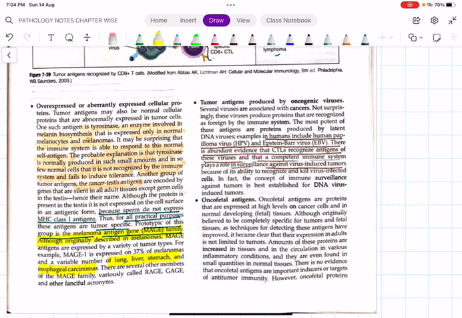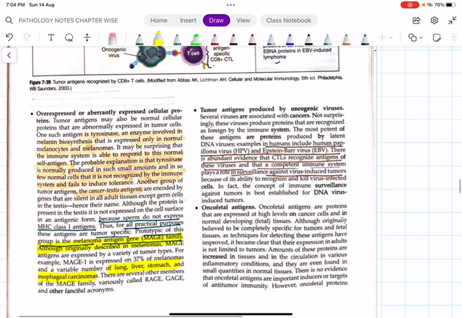And what is the most important purpose of these genes? Overexpression of this predisposes to cancer. Whenever there is an overexpression of this major family of antigen, there will be increased risk of getting the above mentioned cancer. Then what are the tumor antigens which are produced? We have a lot of tumor antigens, Epstein-Barr virus, human papilloma virus antigen. Then all this also causes increased risk of cancer.